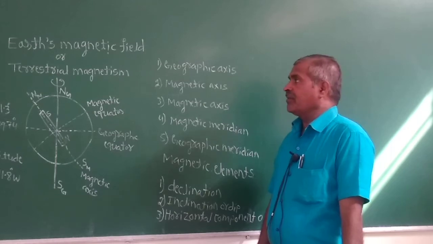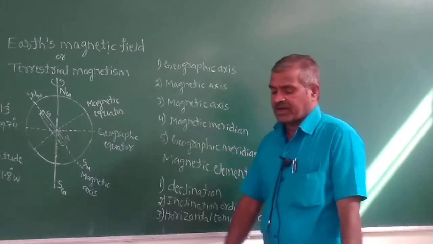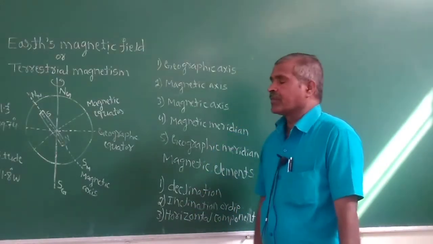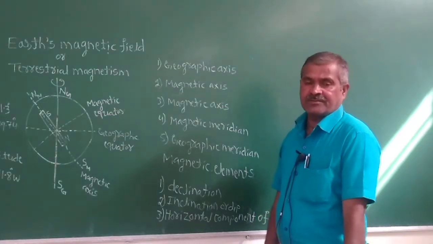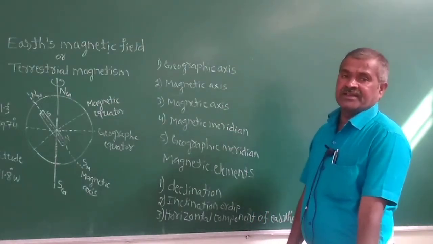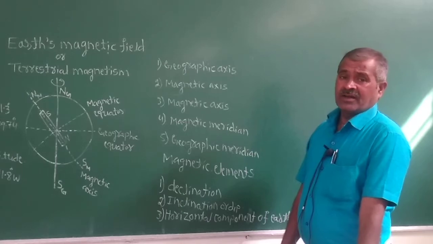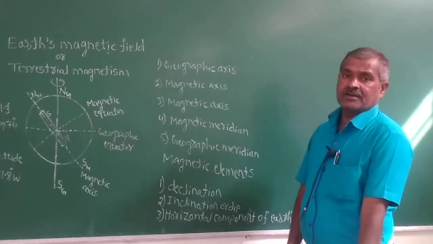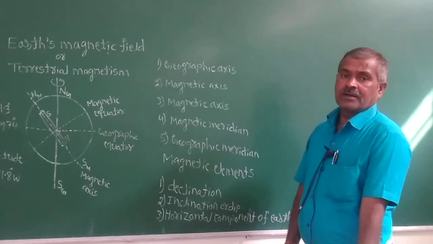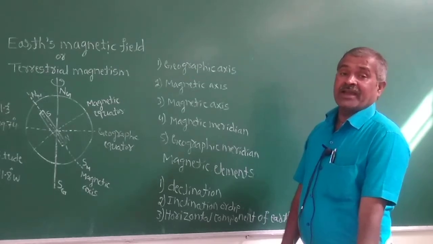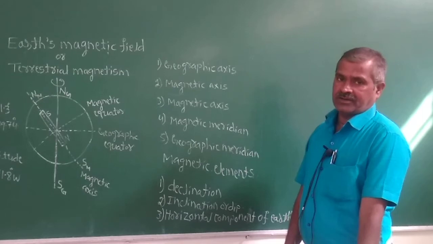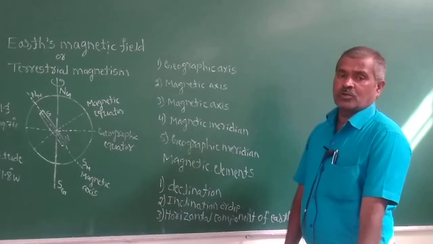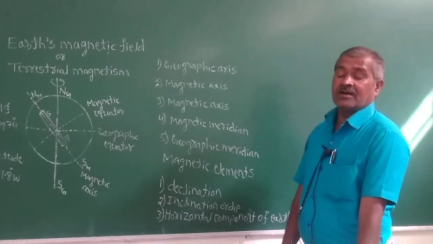Terrestrial magnetism, or Earth's magnetic field, is a branch of physics which deals with the magnetic field of the Earth, the study of the Earth's magnetic field.